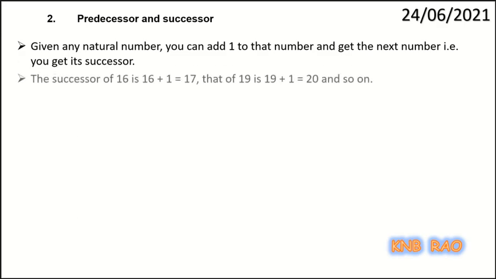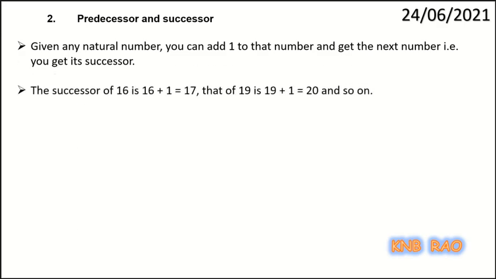For example, the successor of 16 is 17 and the successor of 19 is 20, and so on. And what do we mean by predecessor? Predecessor means if you subtract 1 from the given number, we get the predecessor of the given number.